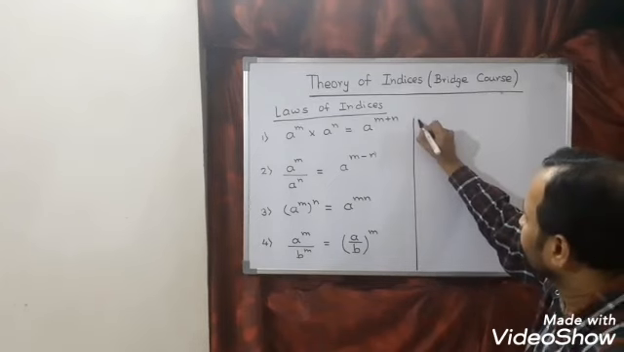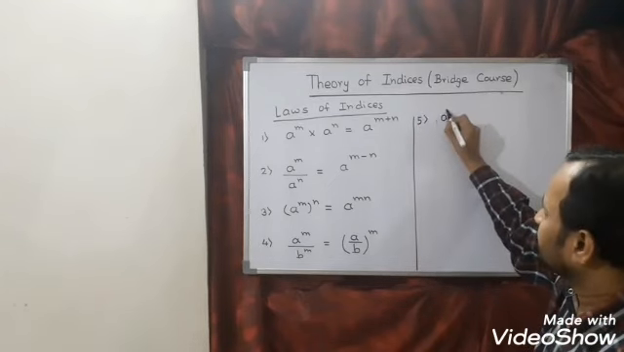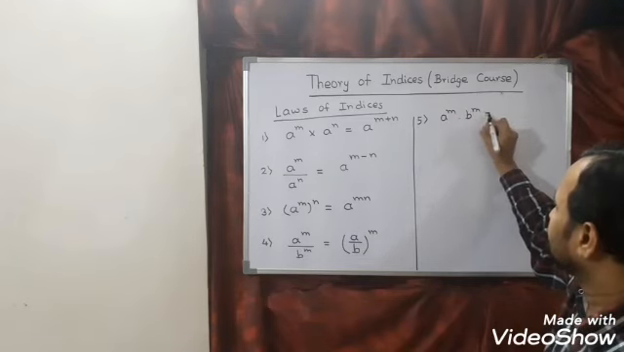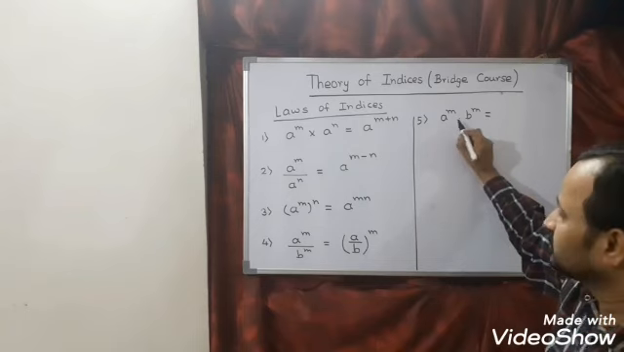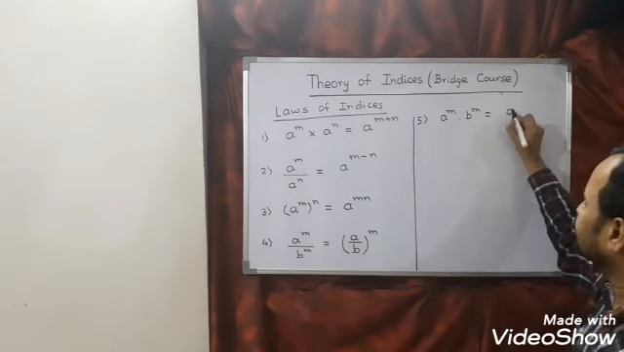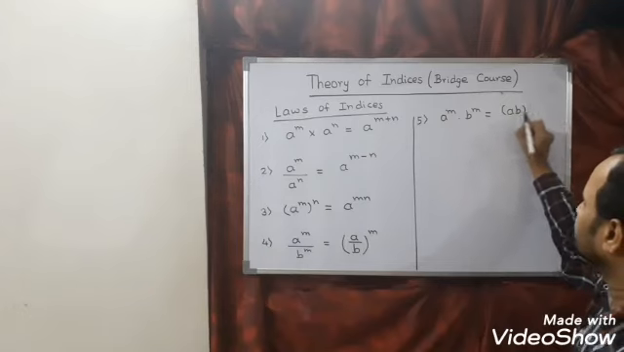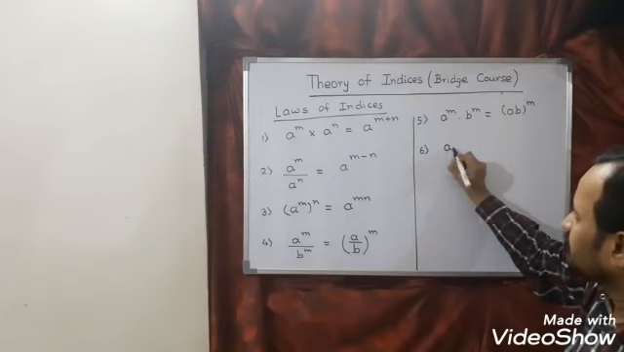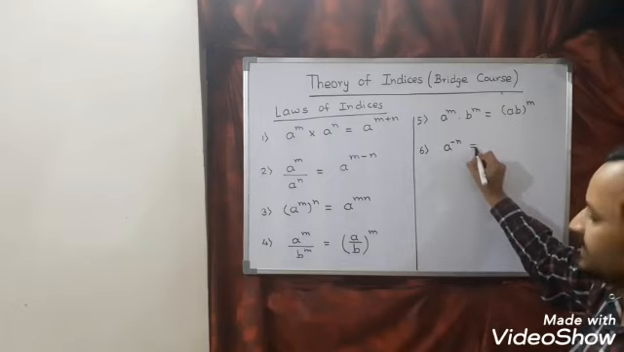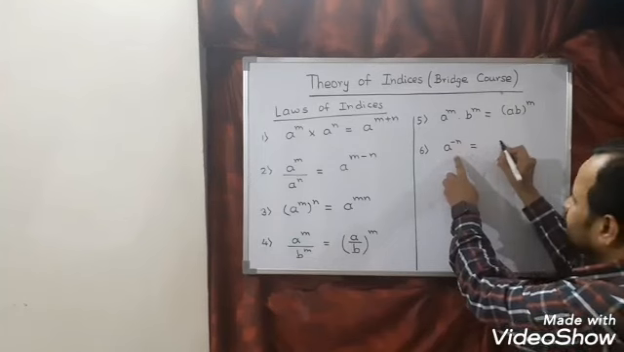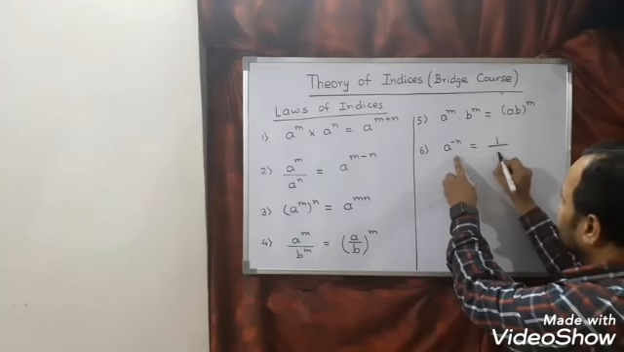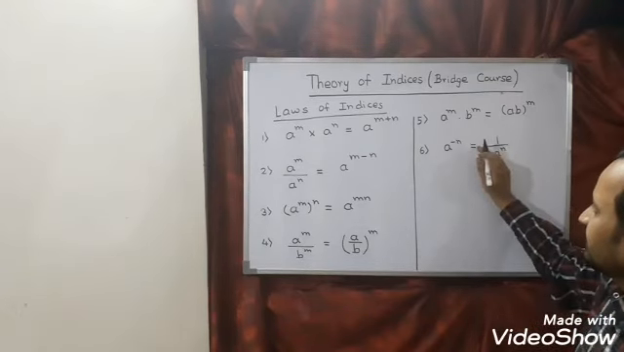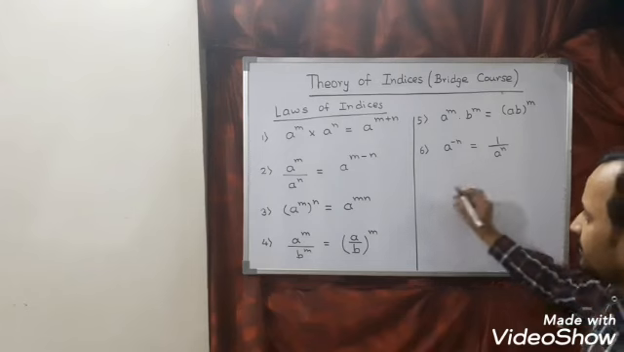Next, a power m into b power m. So you can see here power is same, product came. So this we can write as ab whole power m. Next, a power minus n we can write as, whenever minus comes, reciprocal will come, 1 divided by a power n. So a power minus n we can write as 1 by a power n.